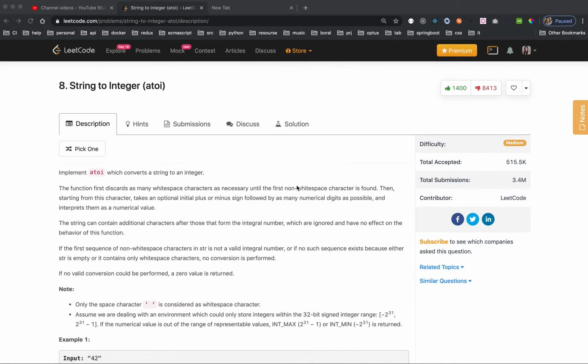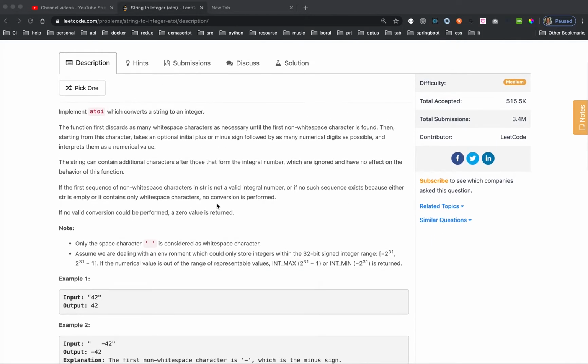Today I'm going to talk about the Leetcode question number 8, string to integer. The question is marked as medium. Let me have a look. Implement atoi, which converts a string to an integer.